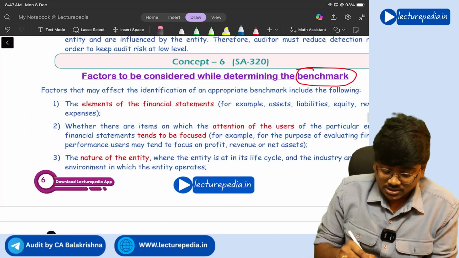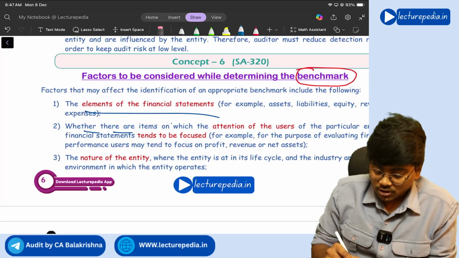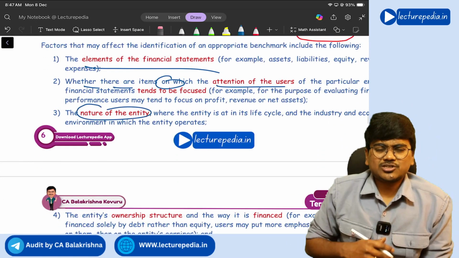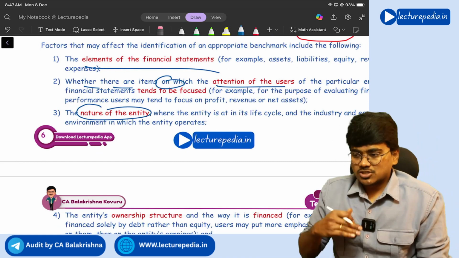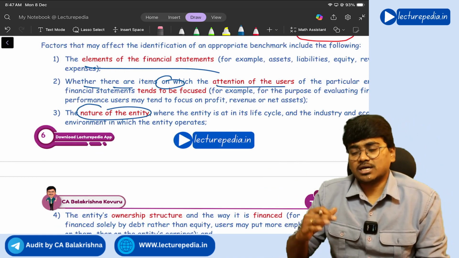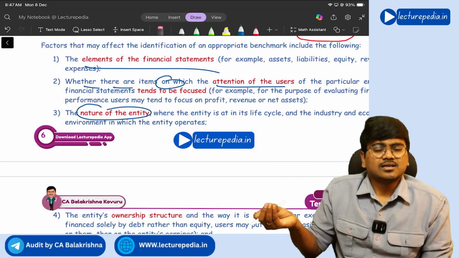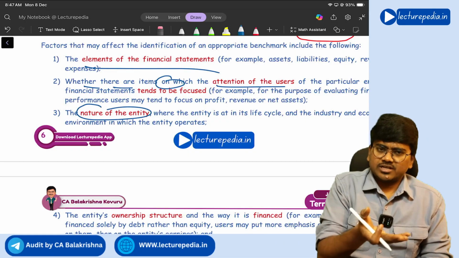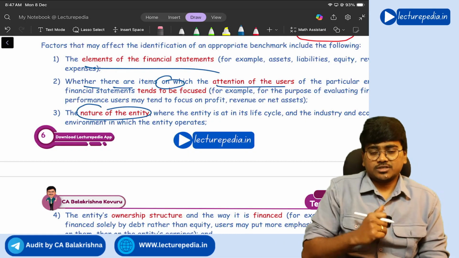Let's see. Elements of financial statements, where there are items on which the attention of users will be focused more. Nature of the entity also you need to consider. So in case of a trading entity, you will take sales as benchmark. In case of banking, you will take loans as benchmark. In case of manufacturing, if it is profit oriented, you might take net profit. Understanding?